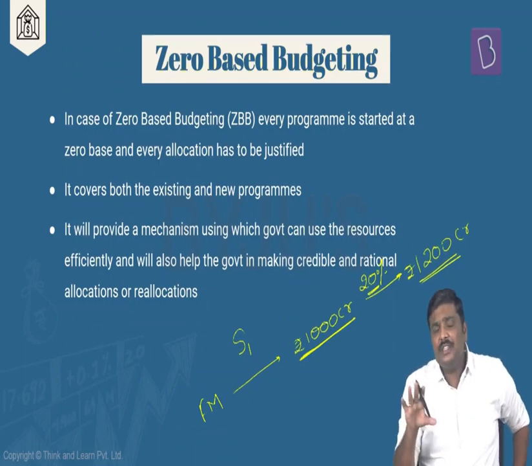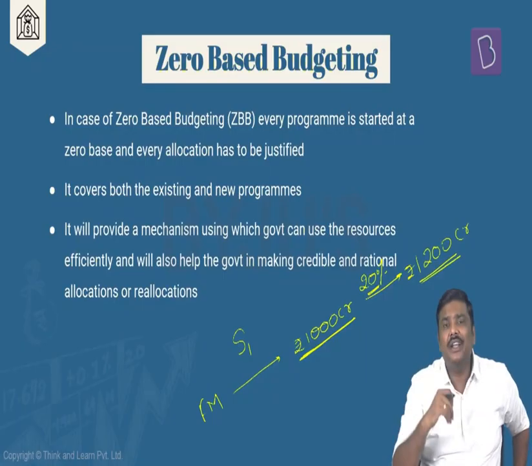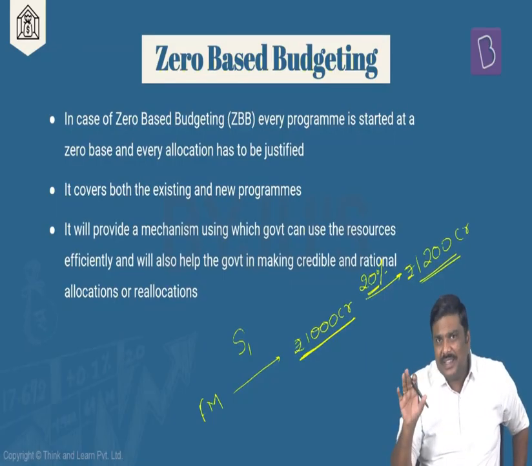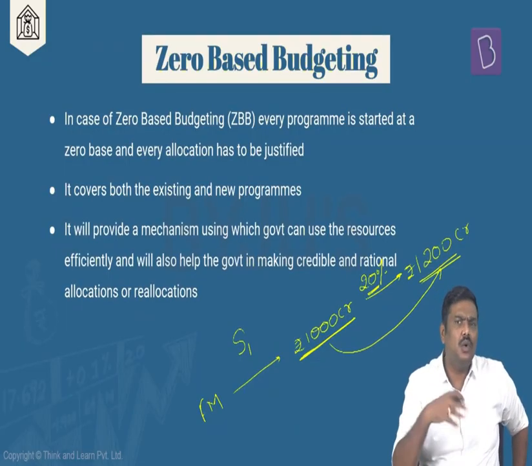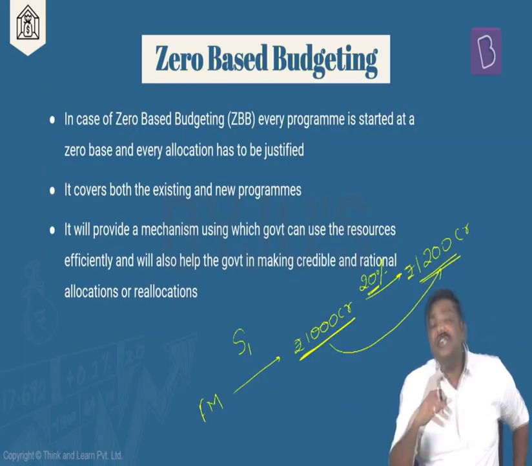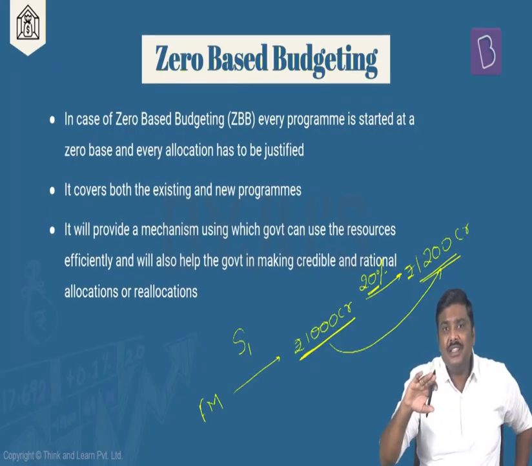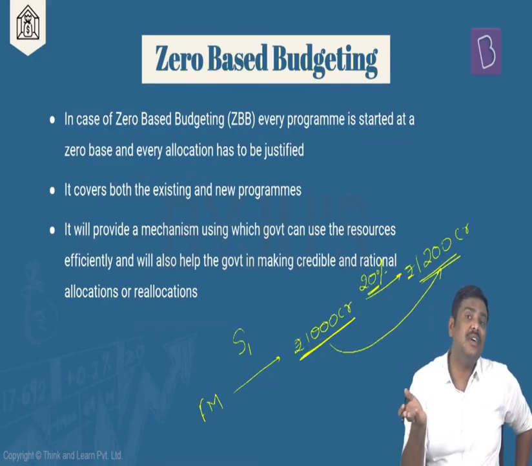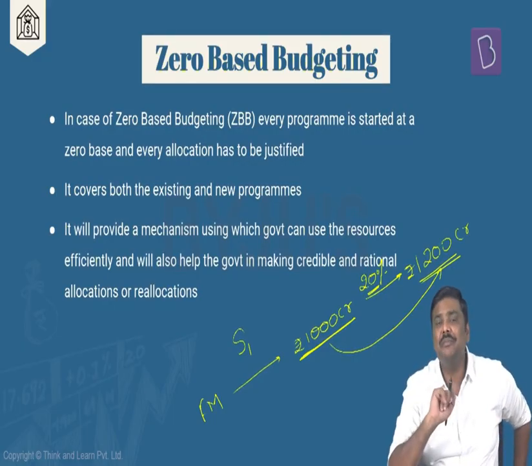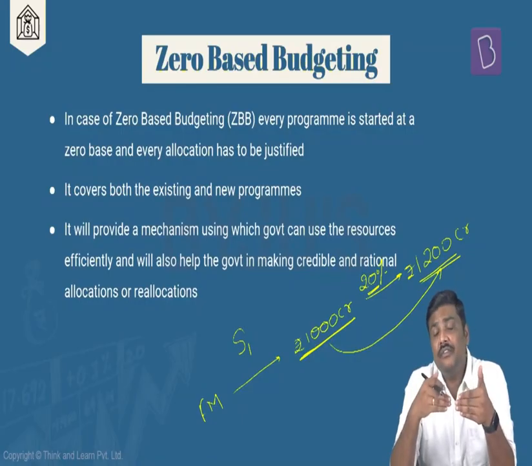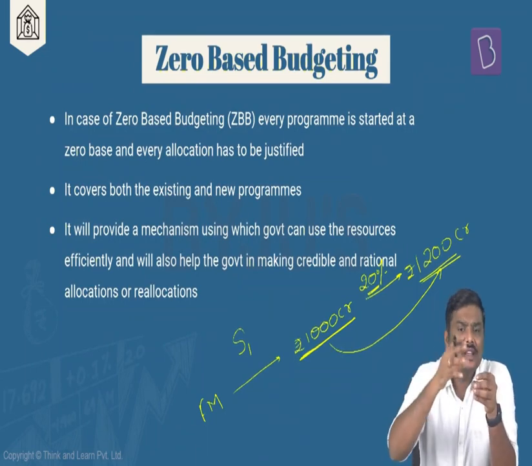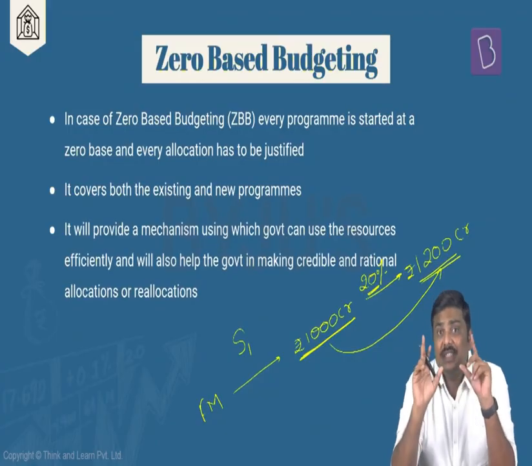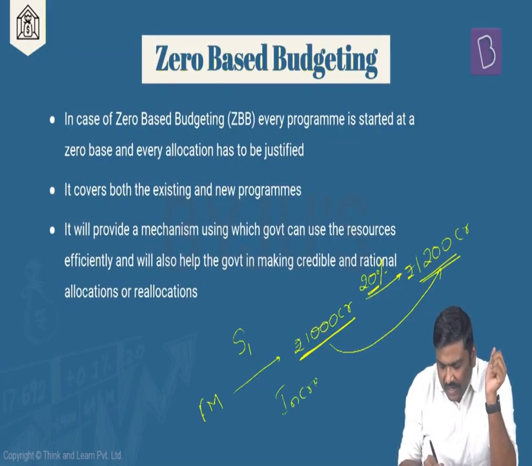So in this particular example, the finance minister has not asked, does the ministry want 1,200 crore? What kind of schemes are being implemented, etc. What they've essentially done is increase the budget allocation from 1,000 crore to 1,200 crore. That is increased by 20%. Such a budgeting exercise, where the funds allocated this year are based on how much funds were allocated last year, is okay? I'll repeat the statement. This is a practice wherein the funds allocated this year are determined based on the funds allocated last year. That is, how much was the allocation last year? Over and above that, some more allocation will be provided to the ministry. Such a budget exercise is essentially referred to as incremental budgeting.